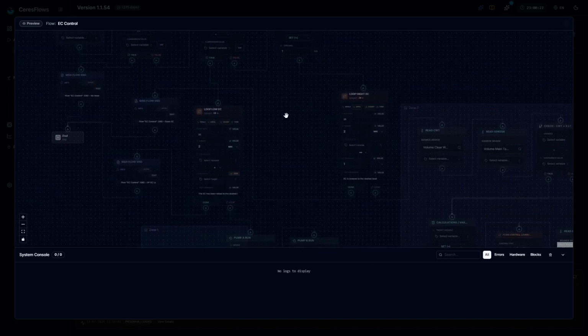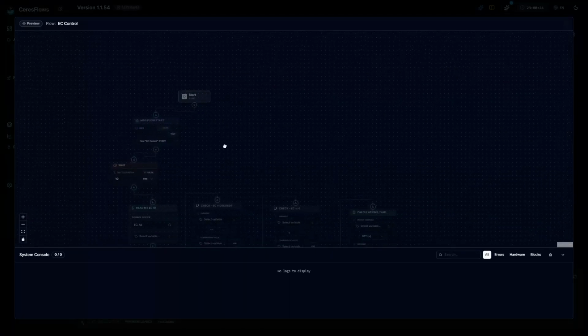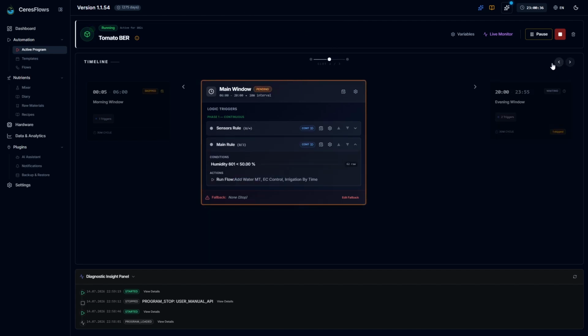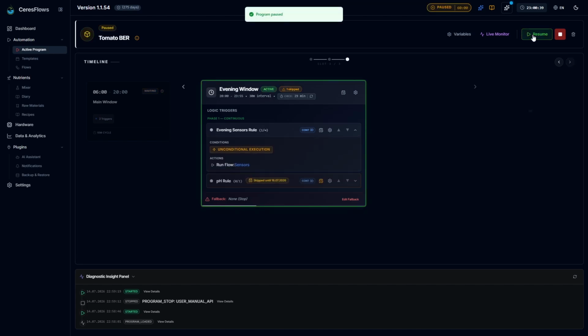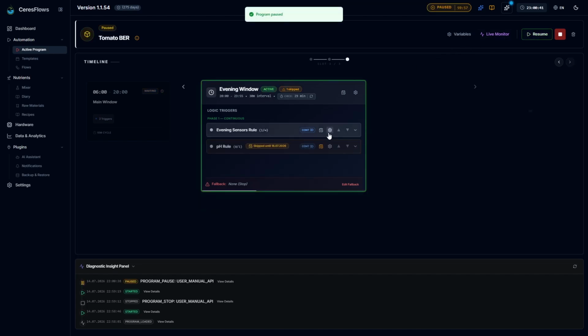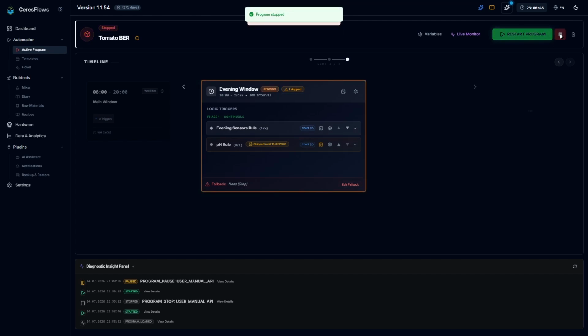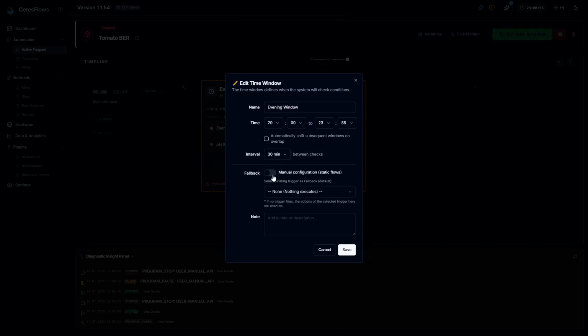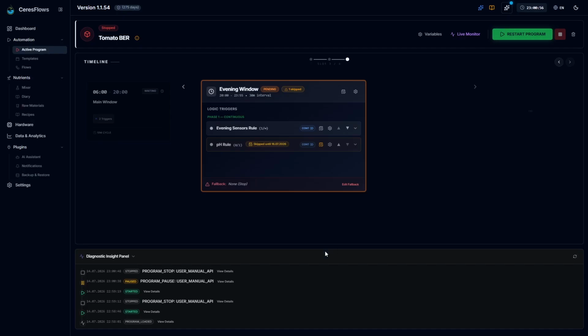Active Program also lets you temporarily skip parts of the automation without editing it. An entire time window or a single trigger can be suspended for a set period, say pausing watering for a few days while other checks continue normally, with automatic restoration once the period ends. The program can also be paused for maintenance, automatically stopping if not resumed in time to prevent an unwanted state from a forgotten pause. And if a critical error occurs, the response, pause or stop, follows rules defined in the flows themselves, keeping safety first.